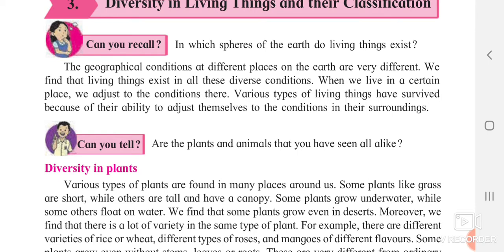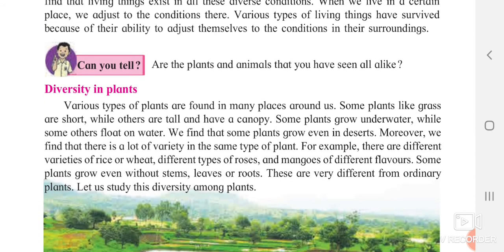Various types of living things have survived because of their ability to adjust themselves to the variety of conditions in their surroundings. If you fall sick because you are not able to adjust yourself, then you should understand that your immunity power is very weak. But if you adjust to a certain surrounding with no issue to your health, then you are best adapted to survive in any temperature or any conditions. Okay, so we will now see what the diversity in plants is.